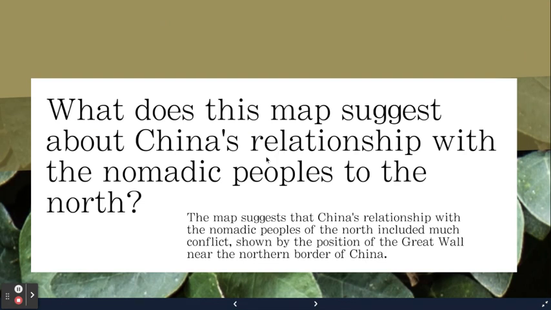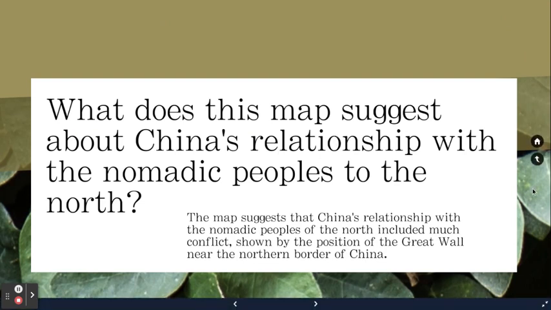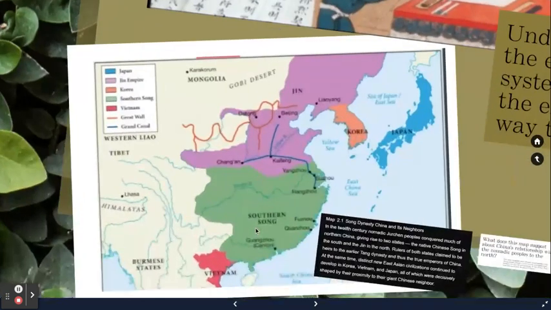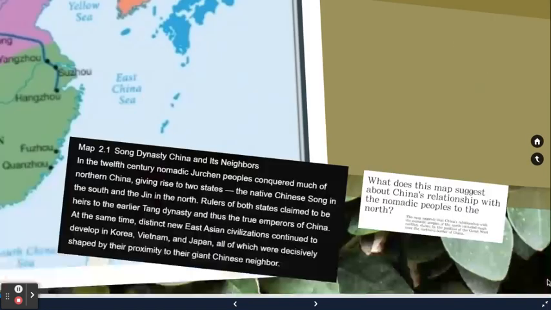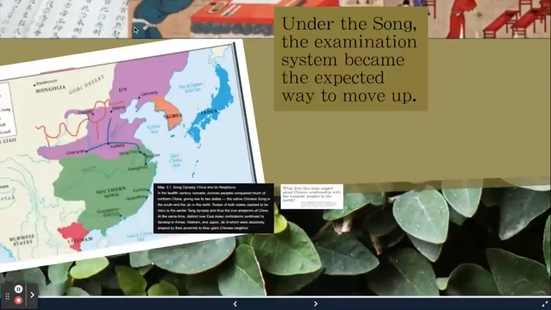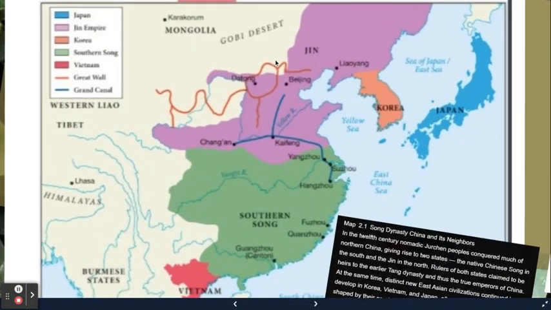What would you say the map suggests about China's relationship with the nomadic people to the north? So let's look at the map. Mongolia. Those are some of those areas. It suggests that China's relationship with the nomadic peoples included much conflict. Think about where the position of the Great Wall is. So they actually built the wall to keep the people from the north out.